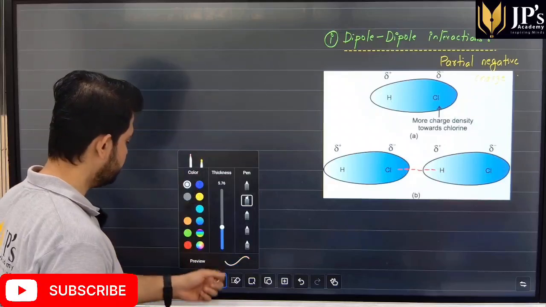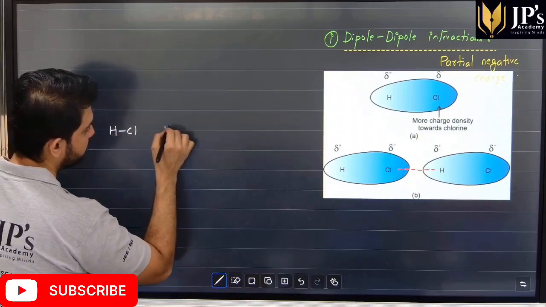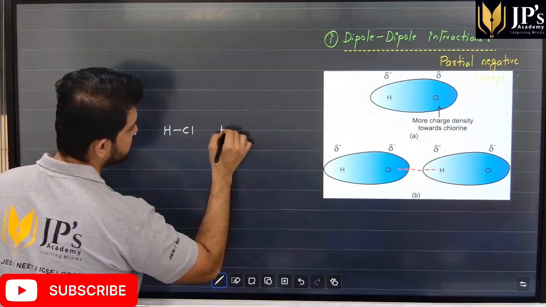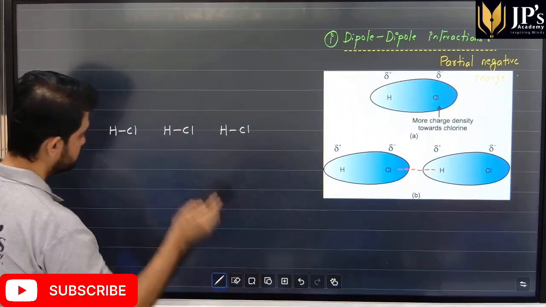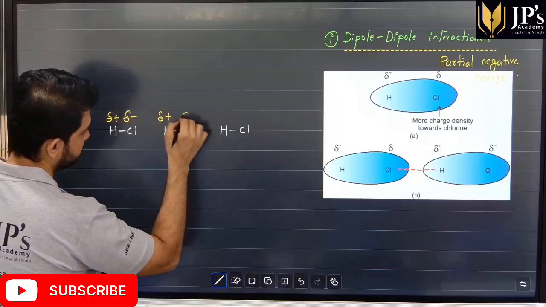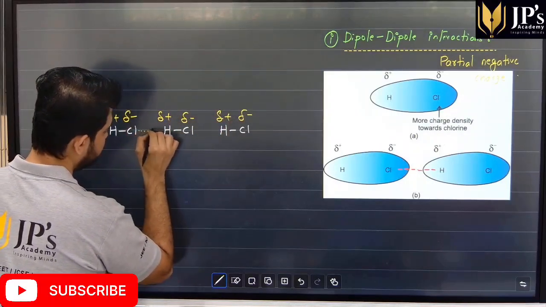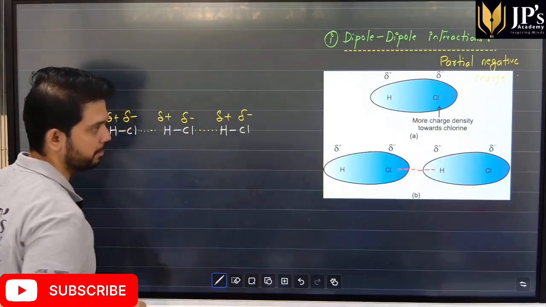If I have one HCl and one more HCl, I can have many such HCl molecules. Because of the development of partial positive and partial negative charge, we can say that there is an interaction developed.